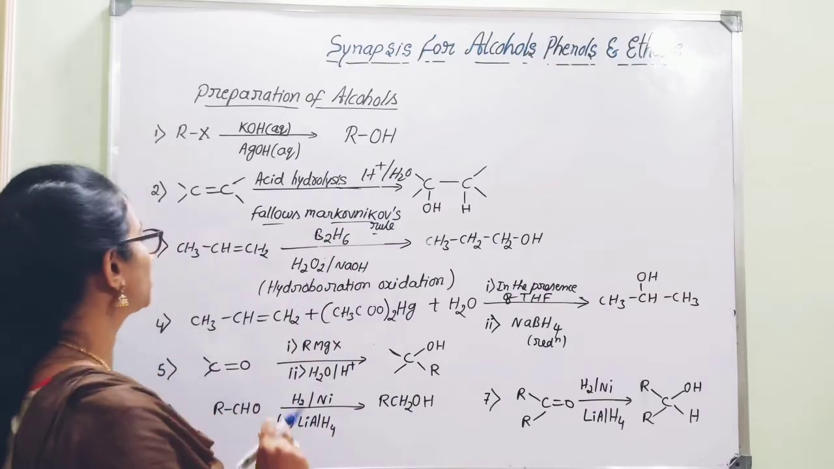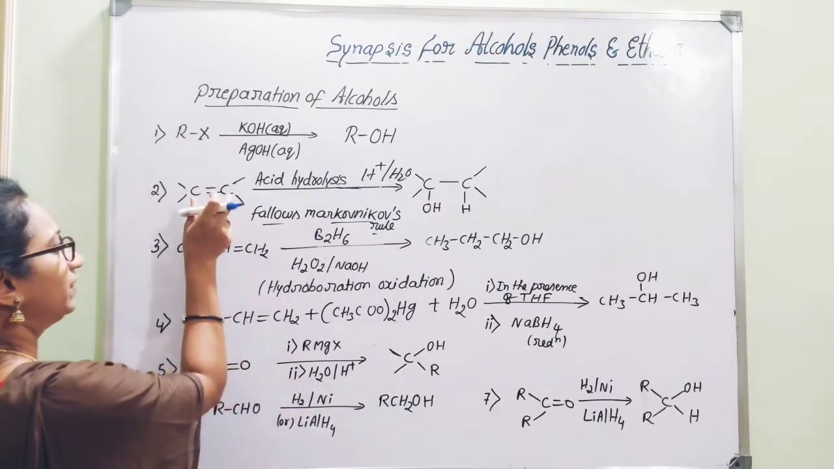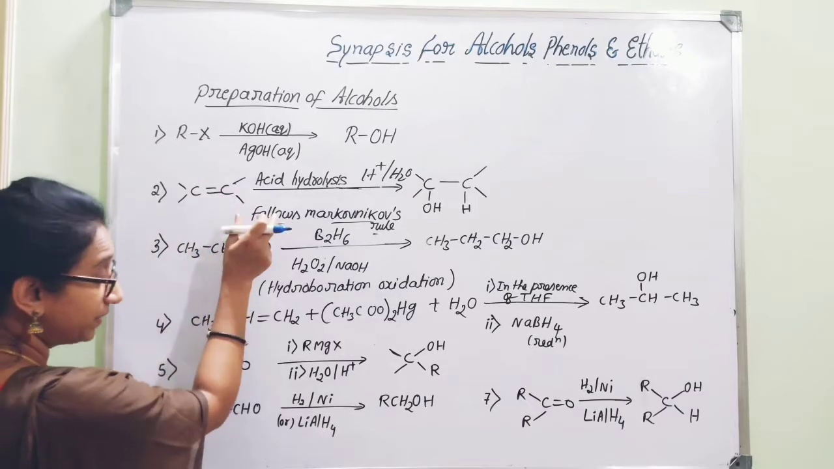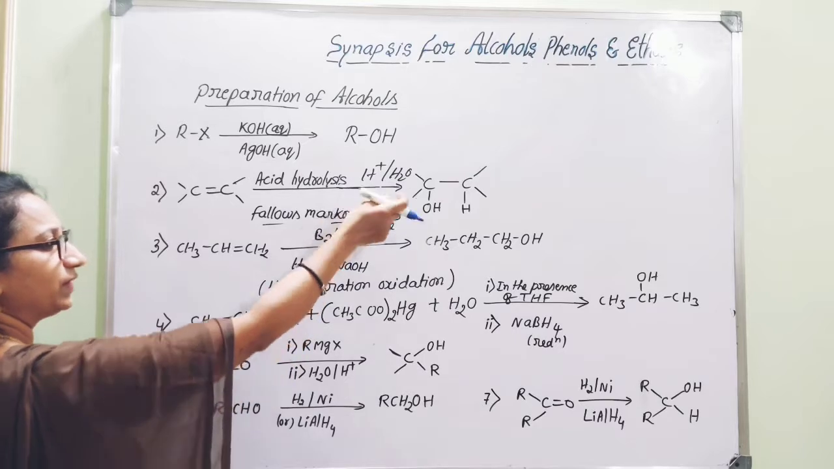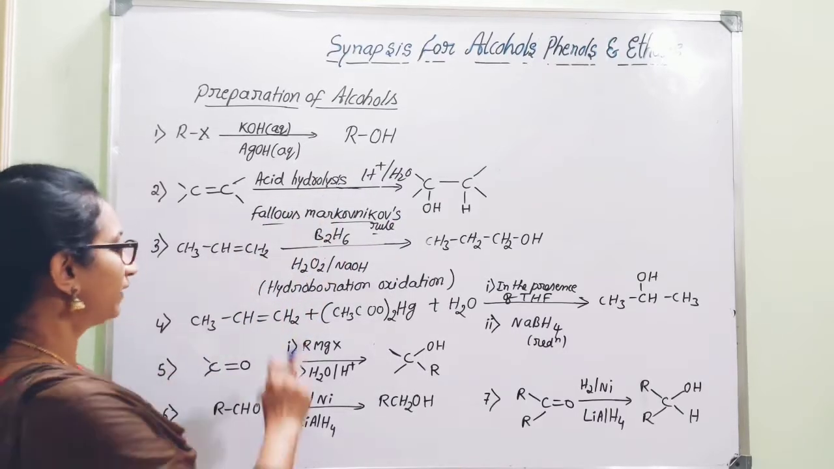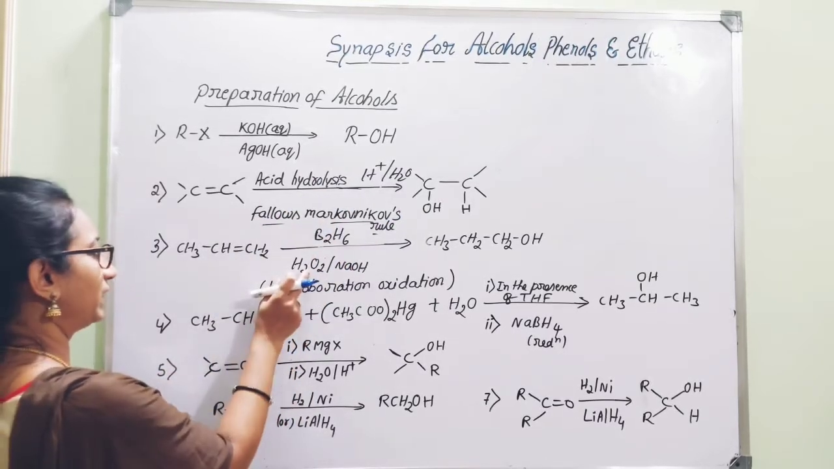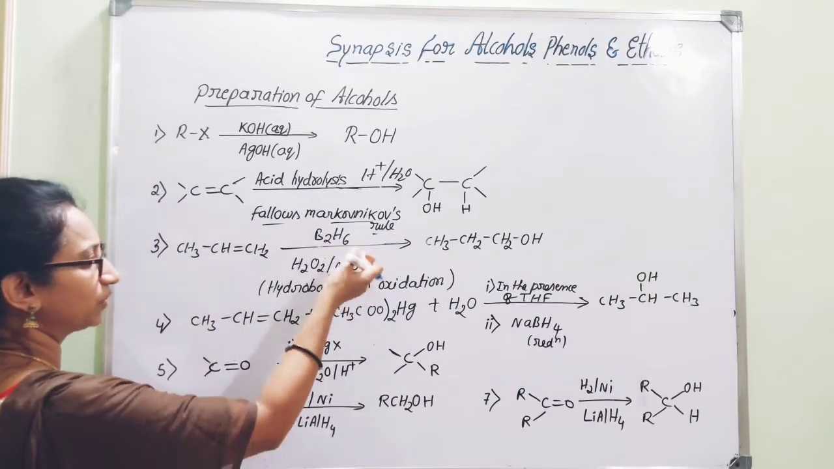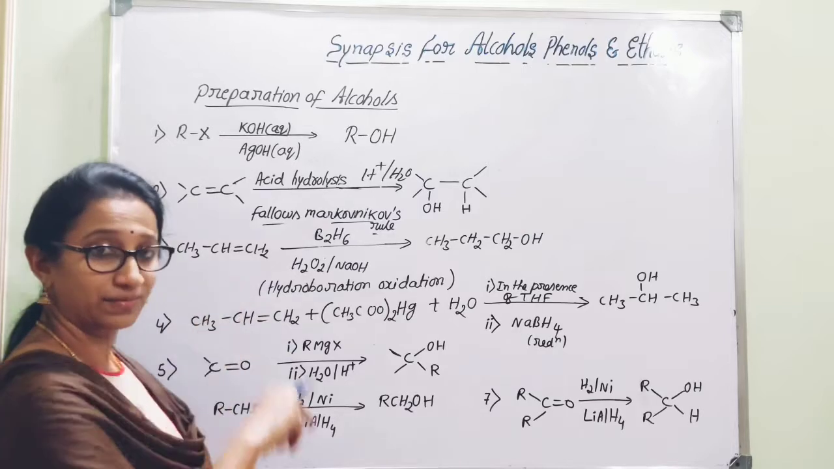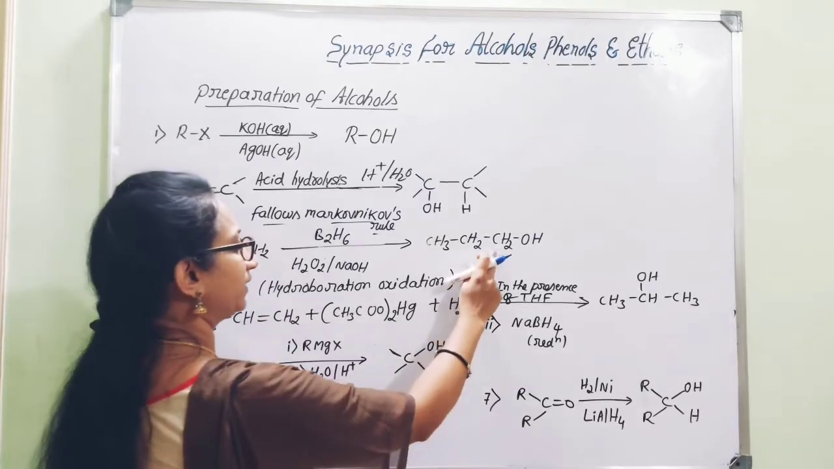If in the examination the starting reagent is given as an unsymmetrical alkene and acid hydrolysis is considered, you must follow Markovnikov's rule. But when hydroboration oxidation method is given with an unsymmetrical alkene, it follows anti-Markovnikov's rule. Then we get a different product.